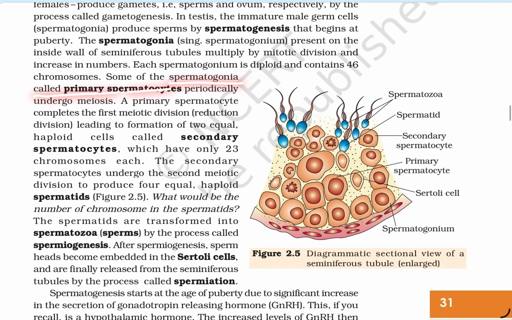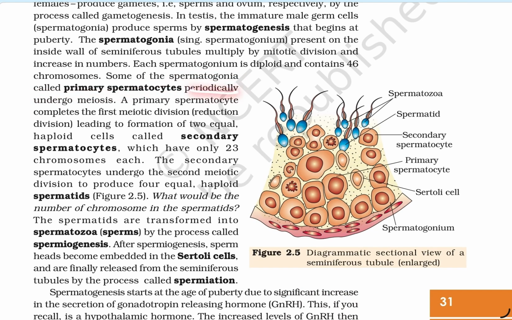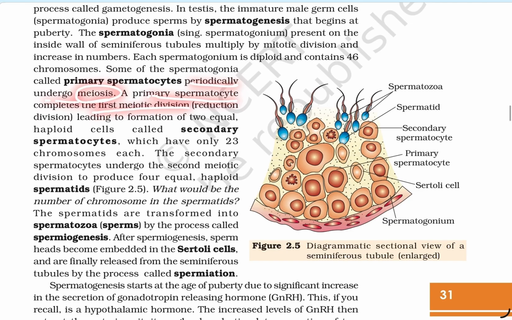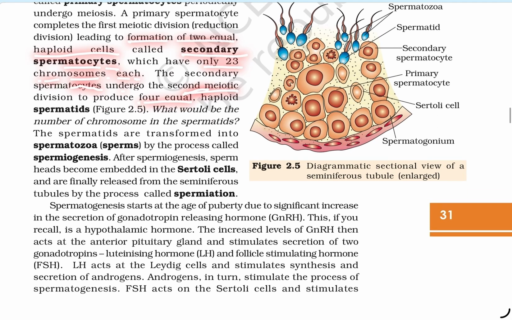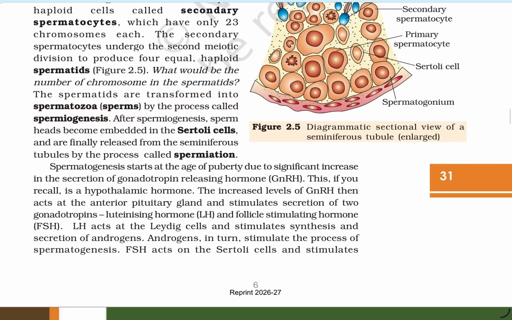Some of the spermatogonia, called primary spermatocytes, periodically undergo meiosis. The primary spermatocyte completes the first meiotic division, the reduction division, leading to the formation of two equal haploid cells called secondary spermatocytes, which have only 23 chromosomes each. The secondary spermatocytes undergo the second meiotic division to produce four equal haploid spermatids. What would be the number of chromosomes in the spermatid? The spermatids are transformed into spermatozoa, sperm, by the process called spermiogenesis.